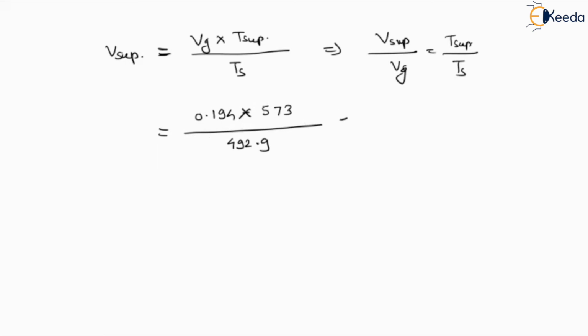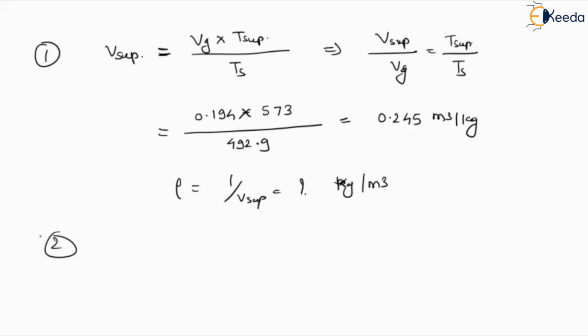So we will find out the value of V superheated after calculation. It will be 0.25 meter cube per kg. And if we want to define the density, 1 by V superheated, we can define the value of density in terms of kg per meter cube. So this is the value of V superheated. Now this was our first value.